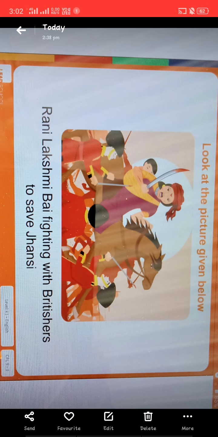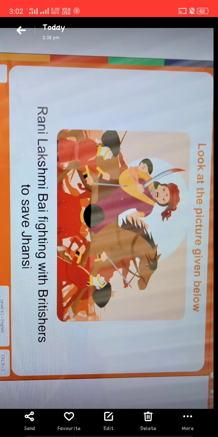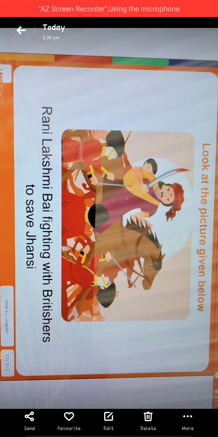Students, again observe the picture. All of you open your notebook and write the story elements. Draw the table like this: setting, characters, problem, resolving the problem, and solution. Once again, I show the picture. Observe clearly and write it. Rani Lakshmi Bai fighting with Britishers to save Jhansi.